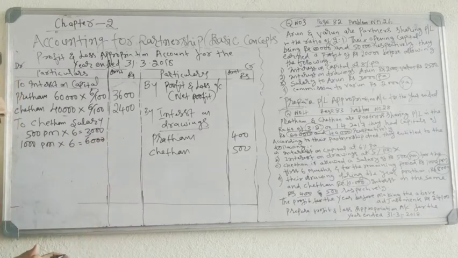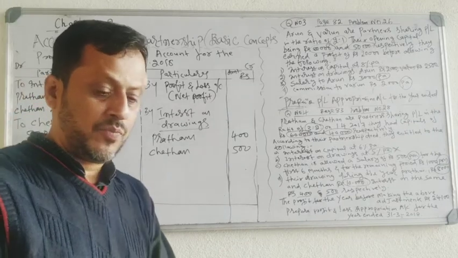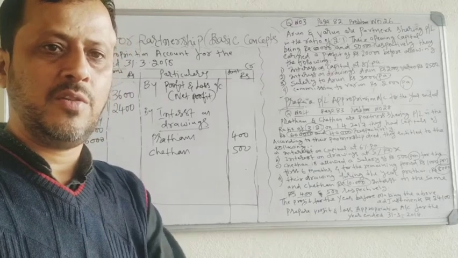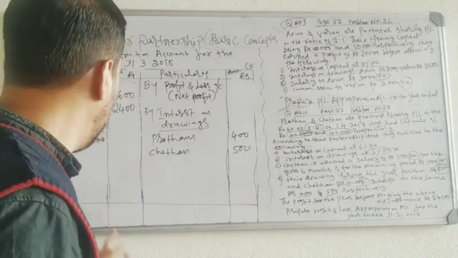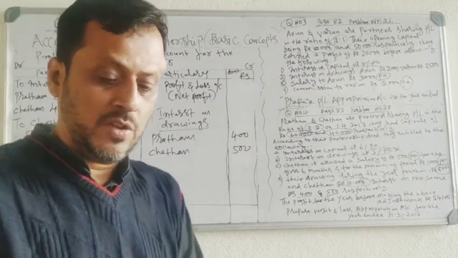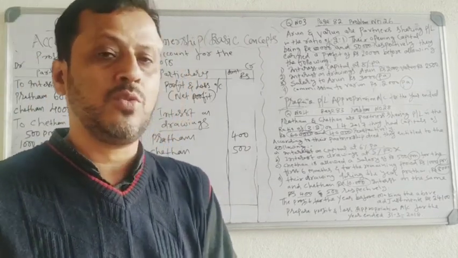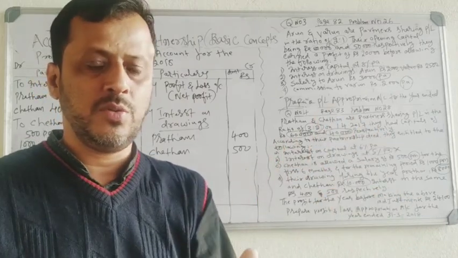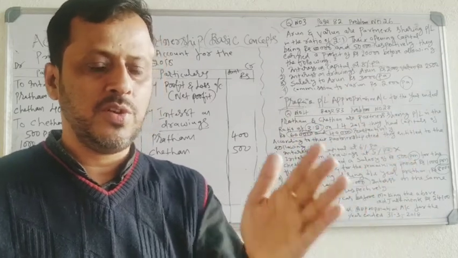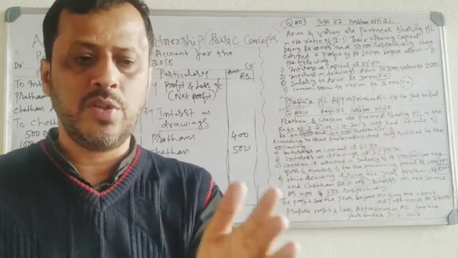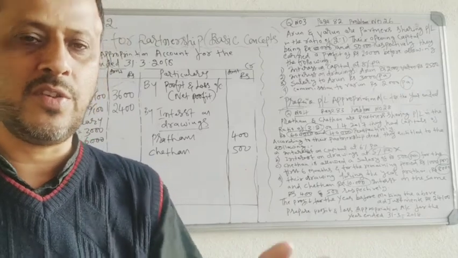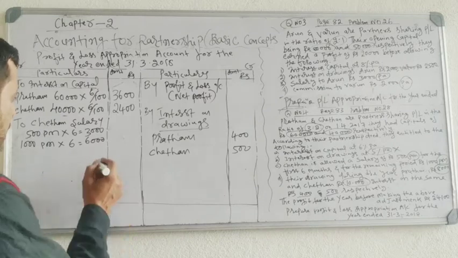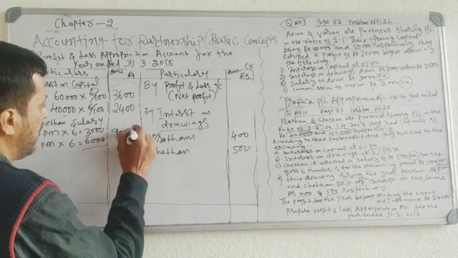Have you understood? 500 per month, April, May, June, July, August, September. 500, 500, 500, 500, 500, 500. 3000 rupees. Next, October, November, December, January, February, March 2018. Next 6 months, 1000 each month. Total 6 months, 6000 rupees. Total salary, first 6 months 3000 rupees, next 6 months 6000 rupees. Total salary is 9000 rupees.